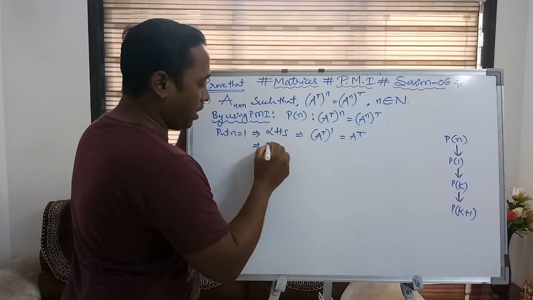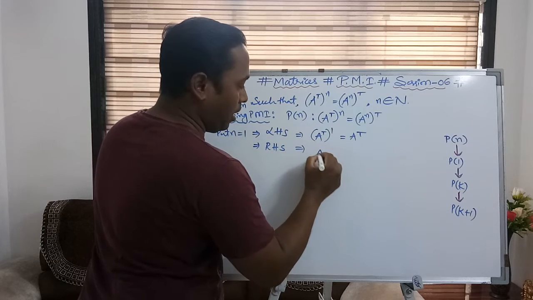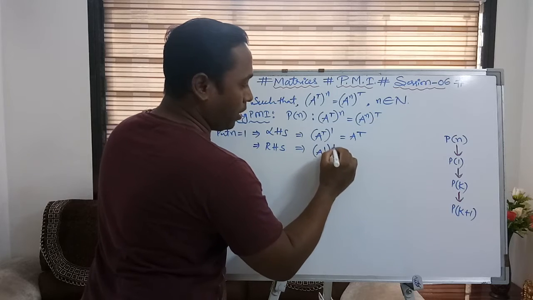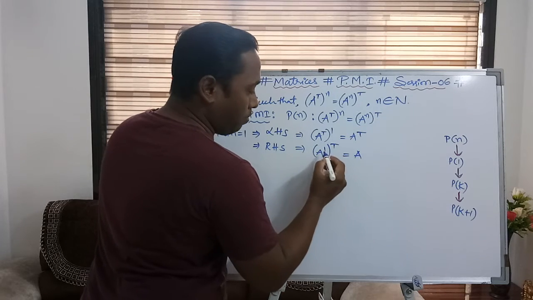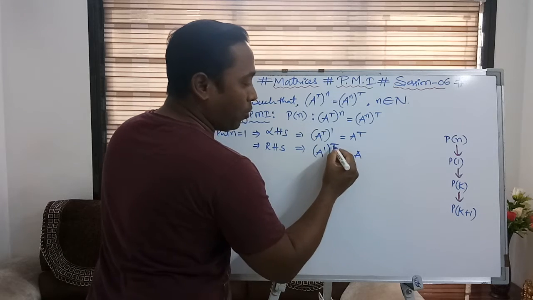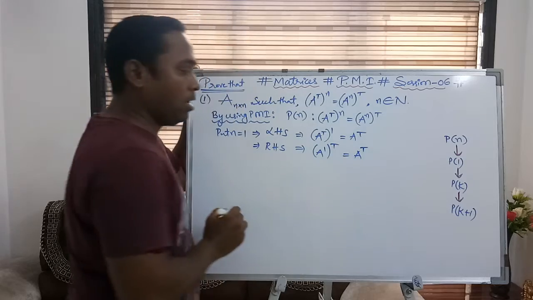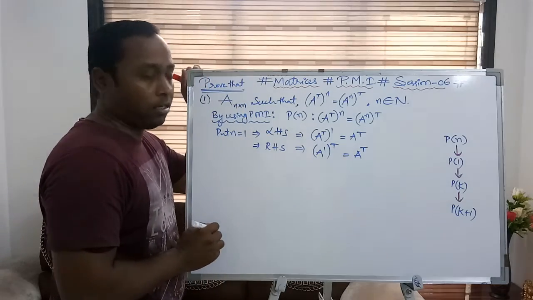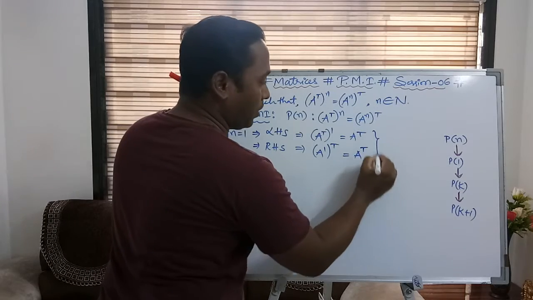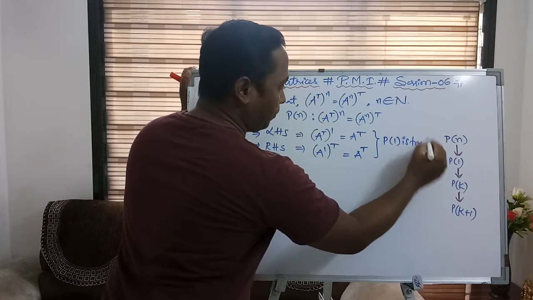And now the right hand side: A power 1, that is in place of n we are substituting 1, is equal to, by using the exponent law of x power m whole power n is x power m into n, or the law of integrals, you can write this. Now from these two you can say P of 1 is true.